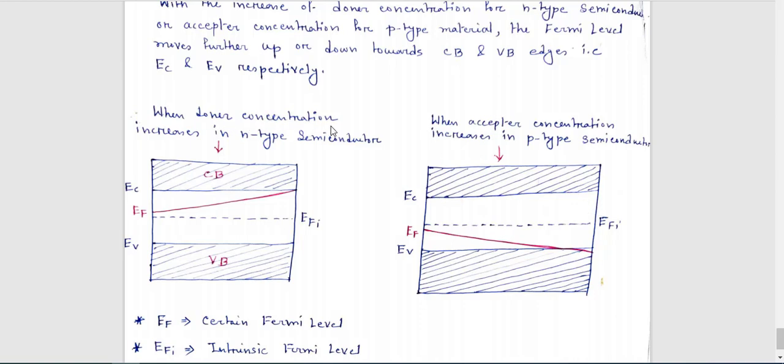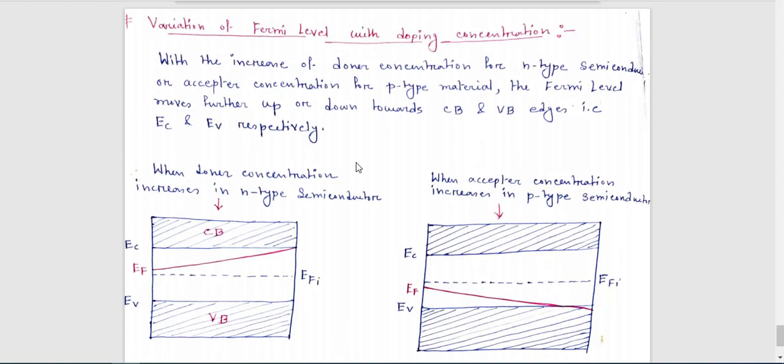Now when donor concentration increases in n-type semiconductor, what does that mean? The concentration of free electrons increases.